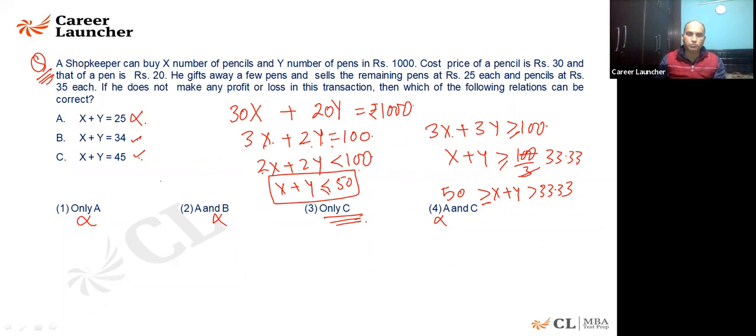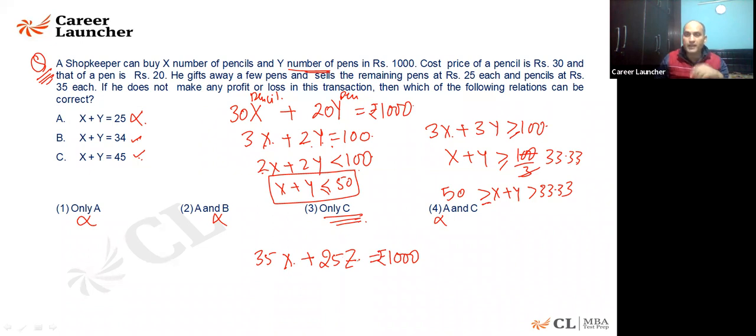Fine. So let's come to the next part. Now what he did is he gifted away a few pens. So you know the pens are Y. These are the pens, and these are pencils. He gifts a few pens and sells the remaining pens at 25. So I will say Z are the number of pens he is going to sell, the rest of the pens he has given as a gift. And the pencils at rupees 35. And he is ending at break even, means he is selling it at 1,000 rupees. Do you agree with it?